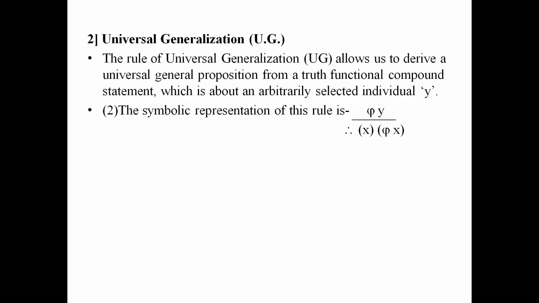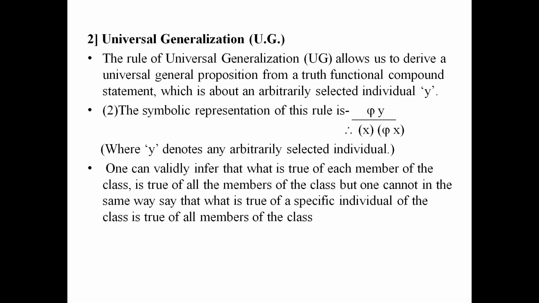The symbolic representation of this rule is phi y, therefore universal quantifier phi x, where y denotes any arbitrarily selected individual. One can validly infer that what is true of each member of the class is true of all the members of the class, but one cannot in the same way say that what is true of a specific individual of the class is true of all the members of the class.